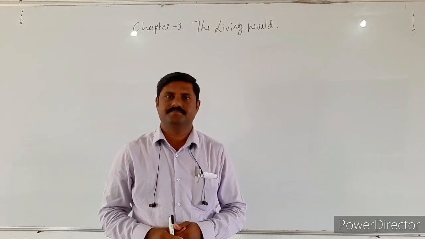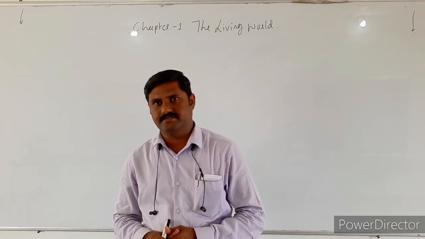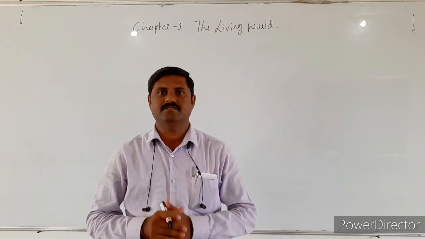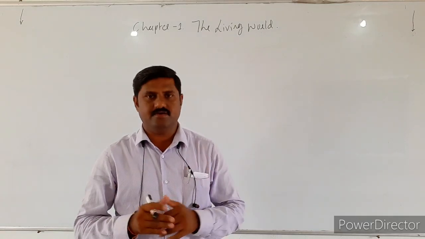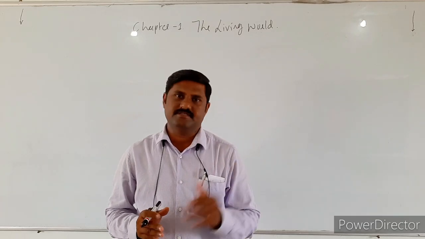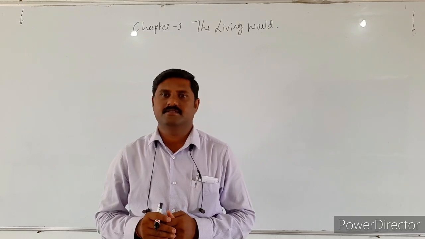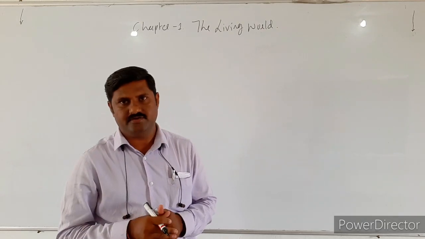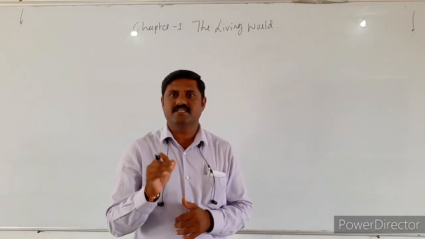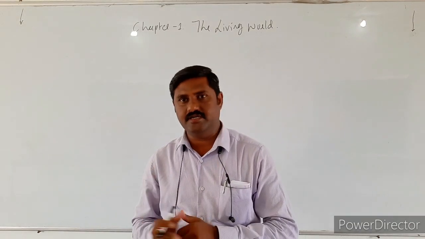Dear students, in the last video we were discussing taxonomical categories. There are 7 taxonomical hierarchies, and that taxonomical hierarchy is also called Linnean hierarchy. We were discussing each step, and the first step is the basic unit, commonly known as the fundamental unit of Linnean hierarchy, called species. And what is species? We have already discussed.